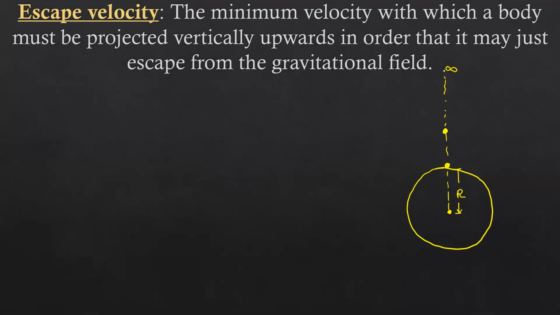For that, we will find the work done in moving it from r to infinity. I've taken an arbitrary point at a distance x, where the force F will be GMm upon x square, and I need to displace it.